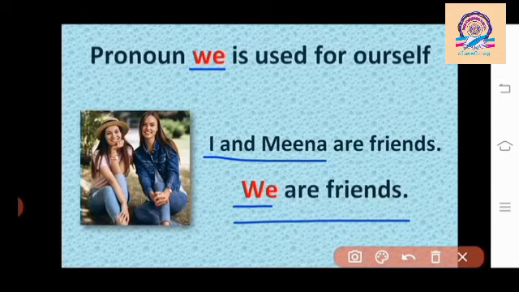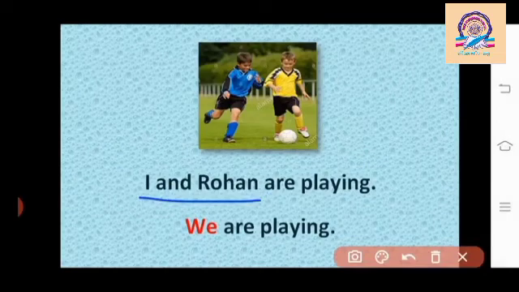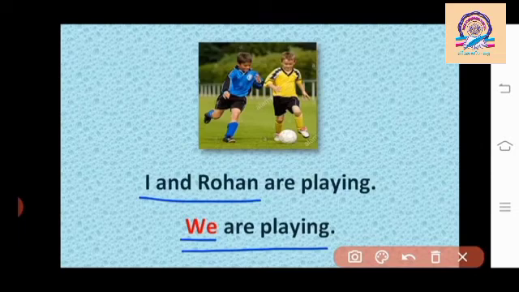Okay student? Next, for example, I and Rohan are playing. In this sentence, I and Rohan are noun. We use pronoun we in place of noun I and Rohan. Now it's called we are playing. How to speak student? We are playing. Pronoun we is always used for first person plural form, means more than one person.